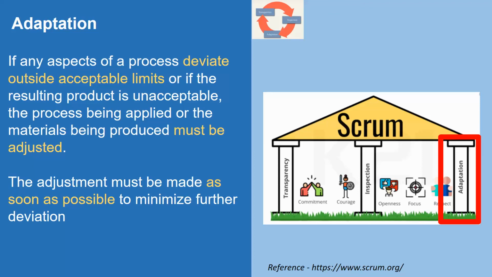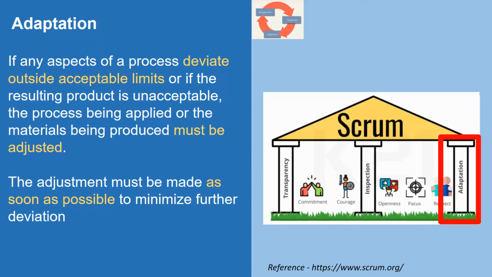A Scrum team is expected to adapt the moment it learns anything new through inspection. See how inspection and adaptation are linked. As soon as we learn something from inspection, that we found this deviation or this is not working right, we find where it's deviating from the acceptable limit and try to adjust.